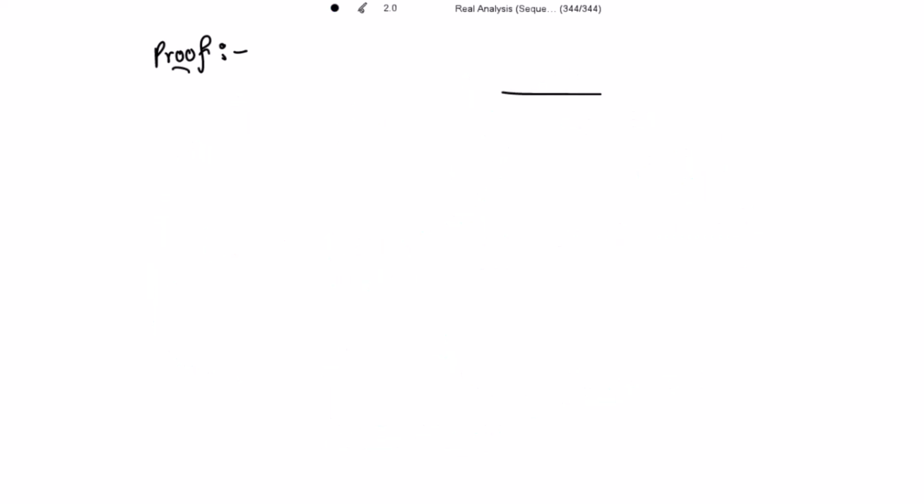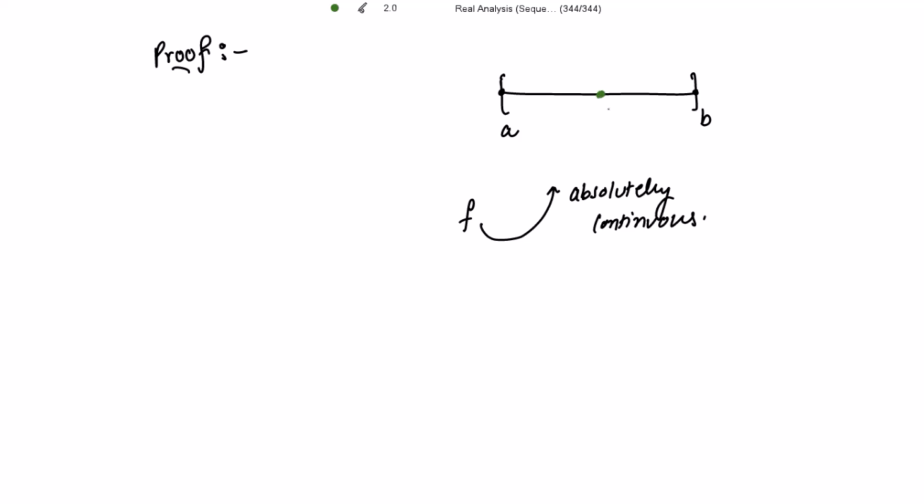Now suppose this is your interval, the closed interval from a to b, and f is absolutely continuous on this interval. Let me take a point C in this interval. The point C can be any point, over here, over here, over here. So we are taking any point C that belongs to the closed interval [a, b].